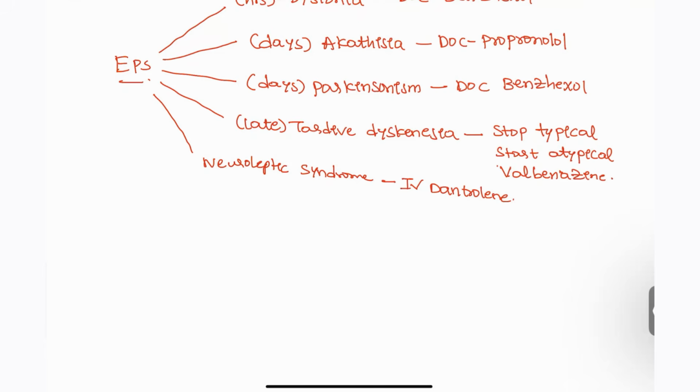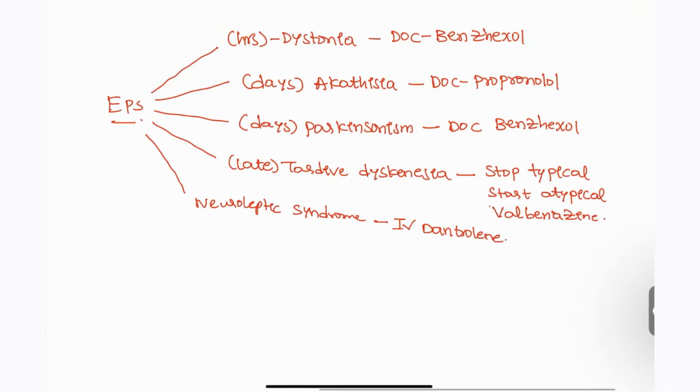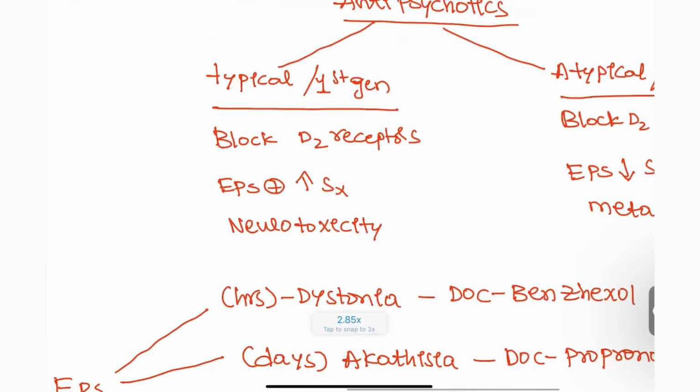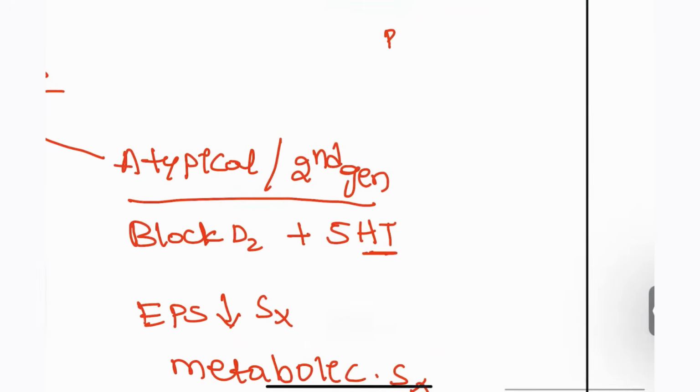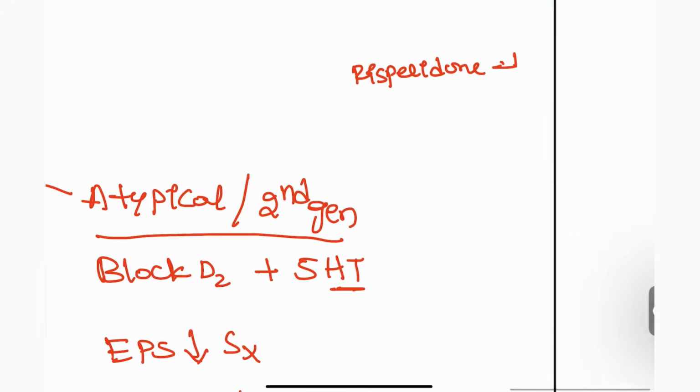Next, what are the examples, guys? Examples for the typical drugs are haloperidol and also chlorpromazine. Okay, risperidone. Sorry, risperidone belongs to the second generation. So here the examples are risperidone. Remember, risperidone will be associated with hyperprolactinemia.